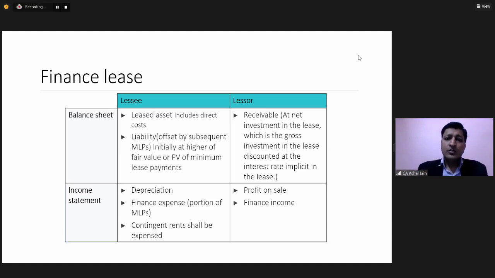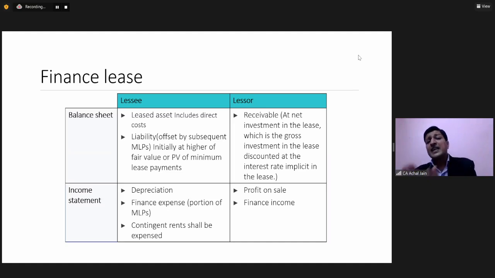So what will the lessor do? Lessor will have to just move the building out of its balance sheet. But instead of this, what will the lessor record? Over the period of the lease, lessee is recording the finance lease obligations, meaning the amount which the lessee is required to pay to the lessor. Now this amount will be recorded by the lessor in its balance sheet in the form of lease receivables. And these lease receivables are again at the present value only, because this is something which corresponds to what the lessee would have done.